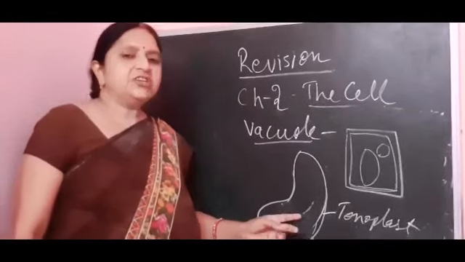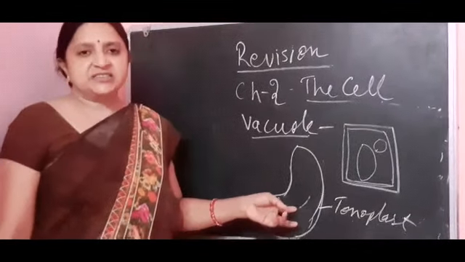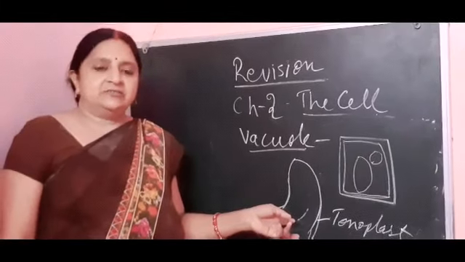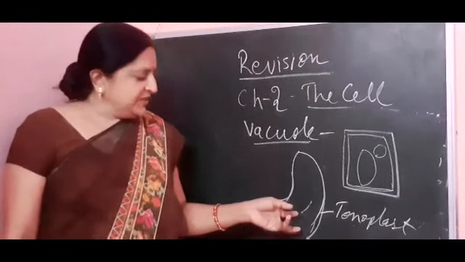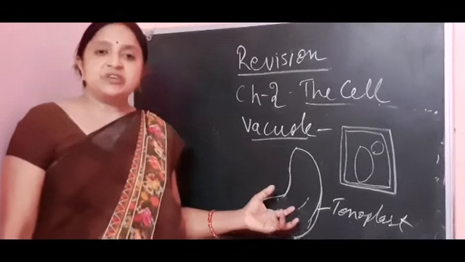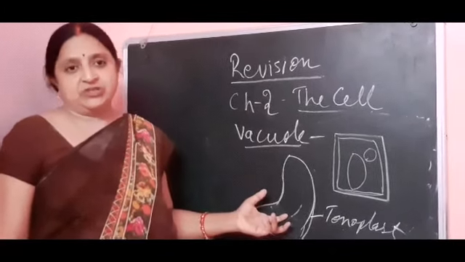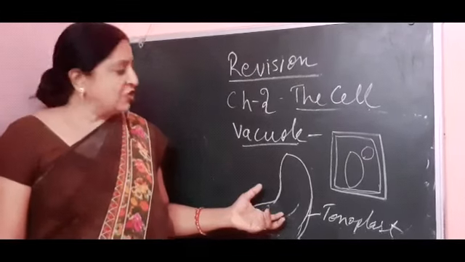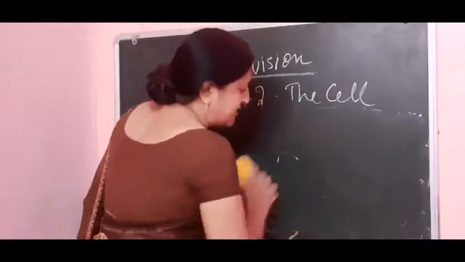Its function is to store materials, all the organic and inorganic materials, water and food. It also provides turgidity to the plants. This is all about the vacuole, and in this way we have completed the cell organelles.